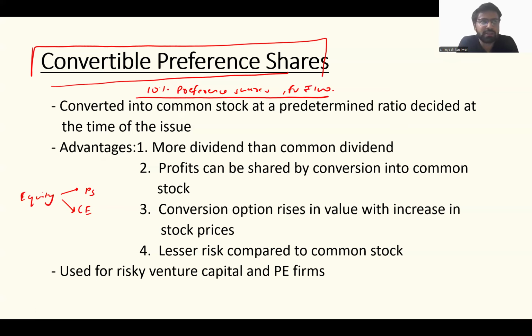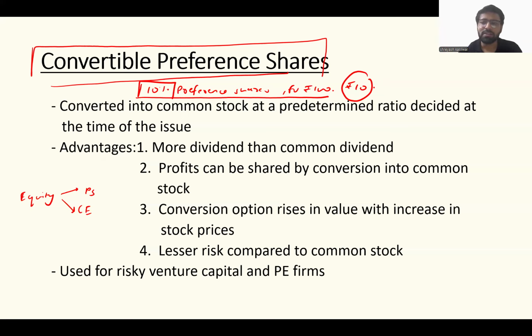Preference shares is a type of equity, but essentially it is not equity. Just whatever I have said, listen to this very carefully. Why do you say that? Because preference shares, let's say these are 10% preference shares with a face value of rupees 100, will get a fixed dividend of rupees 10 because it is 10% preference shares. It sounds more like interest, because a company has to pay interest at a fixed rate. A preference dividend sounds something like that only.